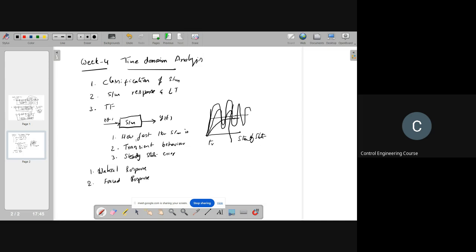So even if you don't apply any input excitation, the system has some natural response. Like if you have a capacitor in a circuit, because of some initial voltage present in the capacitor, it can have some response like this, even though you didn't give any input. This is called the natural response of the system without any excitation.